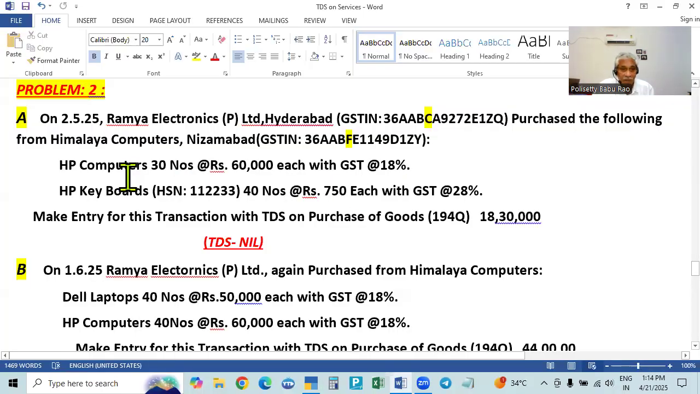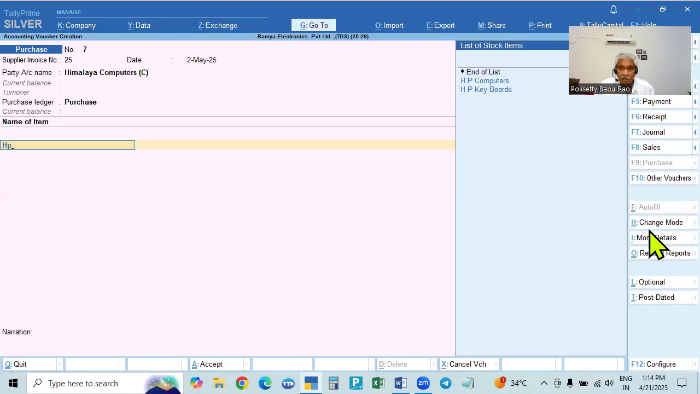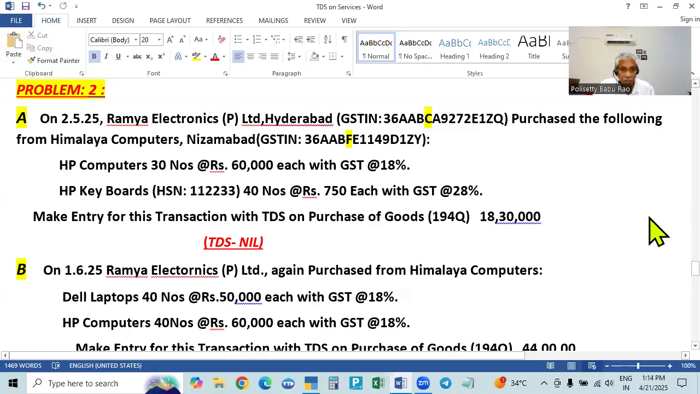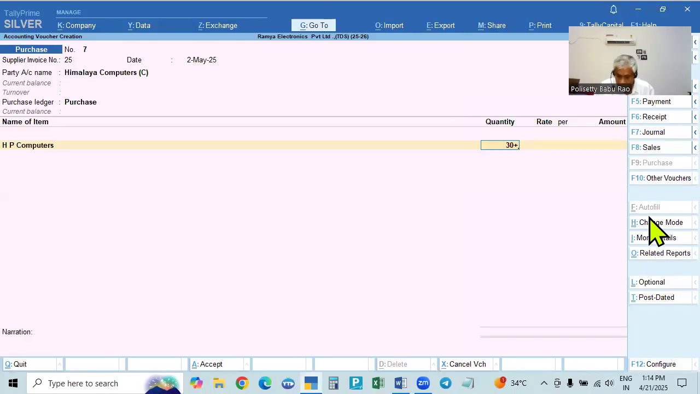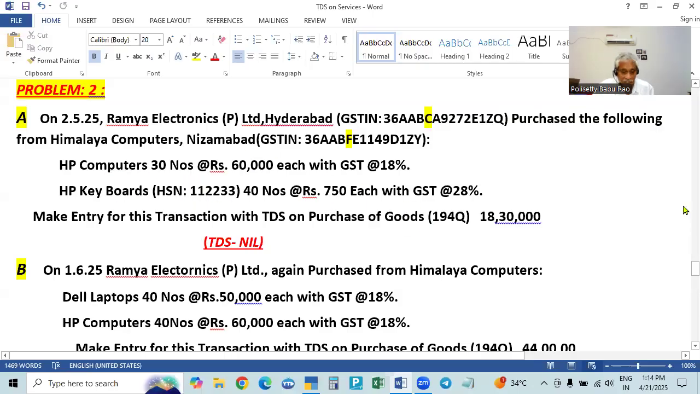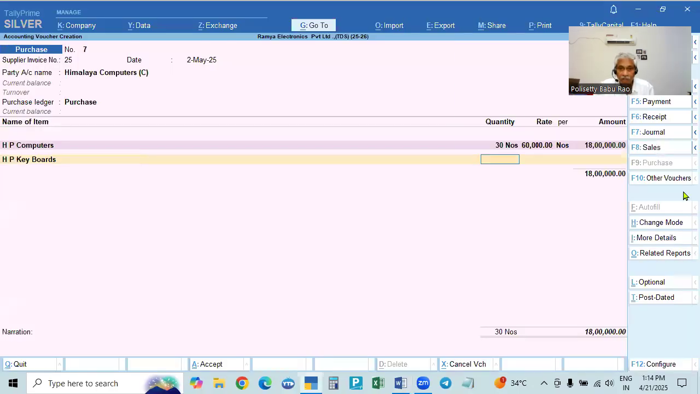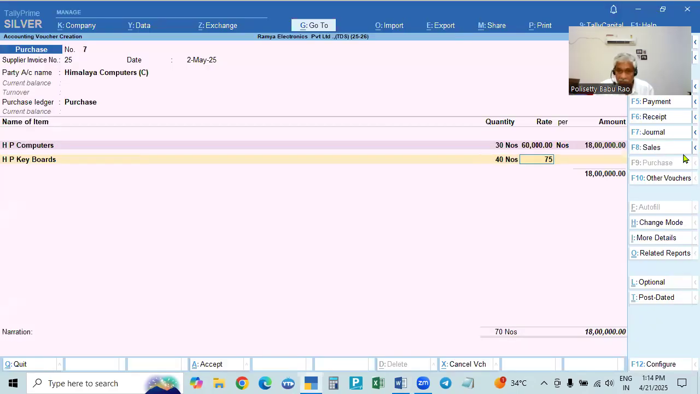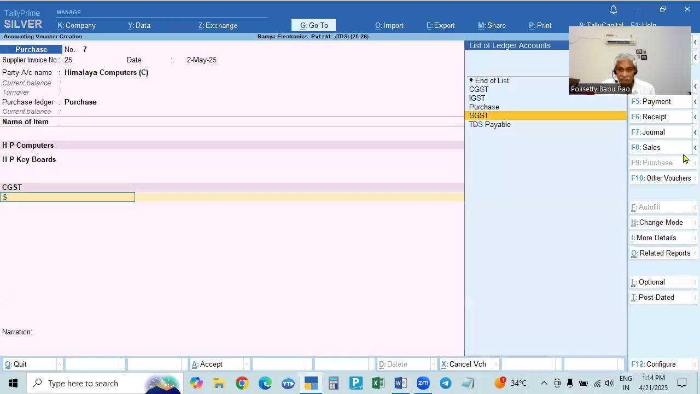Purchases. Then what he purchased? HP computer. HP computers purchased how many numbers? 30 numbers into 60,000. 30 numbers into 60,000, 18,000. Okay, 30 into 60. Next, HP keyboard. It is 40 numbers, 750 each. It is 30,000. So come down. So calculate the CGST, SGST.